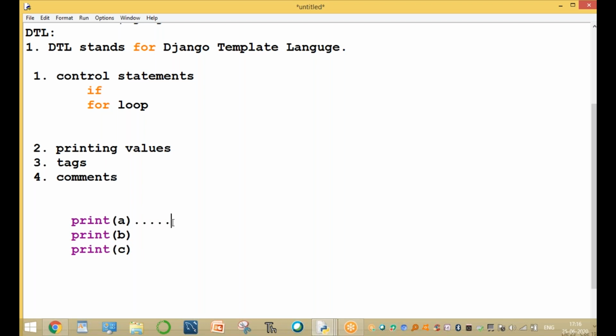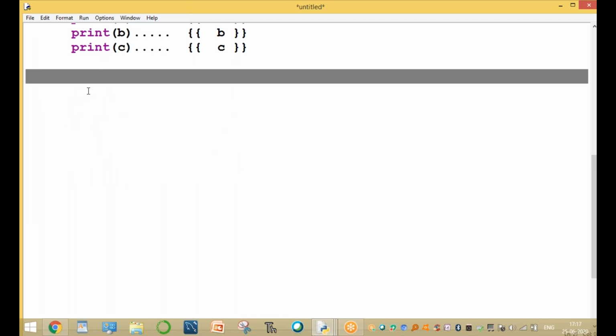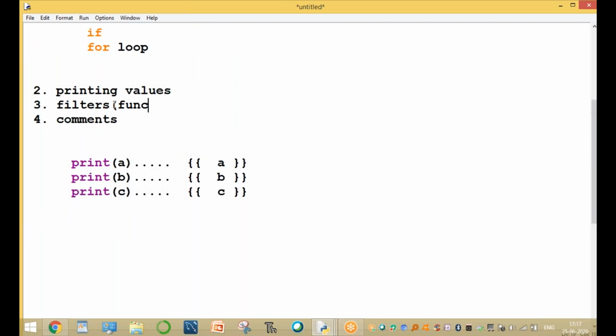In Django, in DTL, to print the value of A we use double curly braces and A. Double curly braces and B prints the value of B. In Python we use print of C, but here we use double curly braces of C. Again, there are tags or filters. These are called filters. There are a number of tags and filters available. In Python, filters are indirectly called functions.